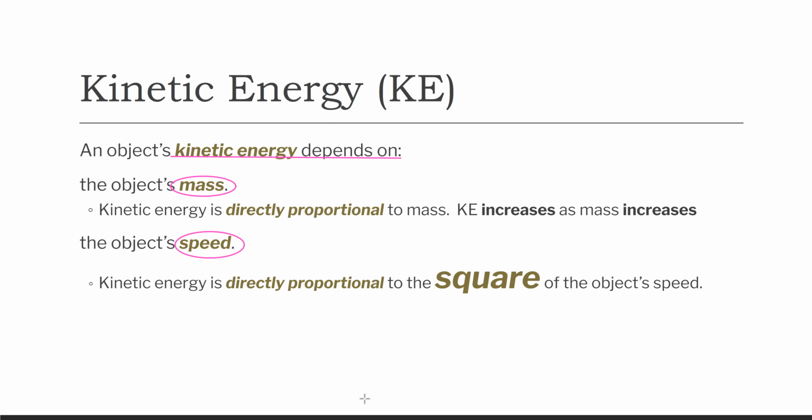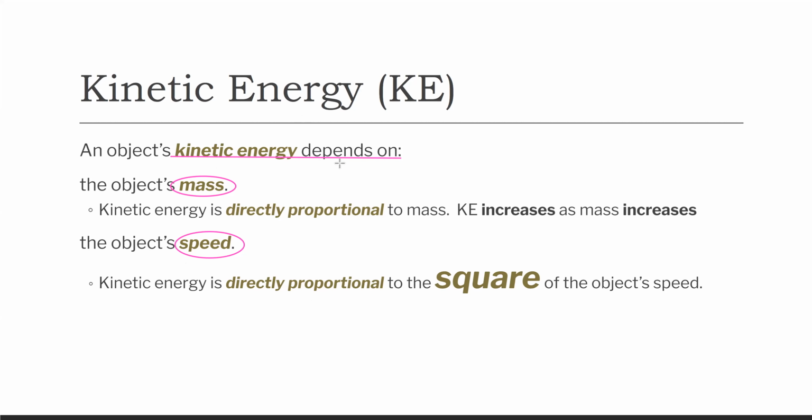And when I say right here that kinetic energy is directly proportional to mass, that's just a fancy way of saying if one goes up, the other one goes up as well, okay? So in other words, if I'm looking at 4 or 5 different things, whichever one is the heaviest or has the most mass or takes up the most space, that's the one that will have the most kinetic energy, all right? And then the speed, this one is directly proportional to the square of the object's speed, and I'll explain in just a second what that means, okay?